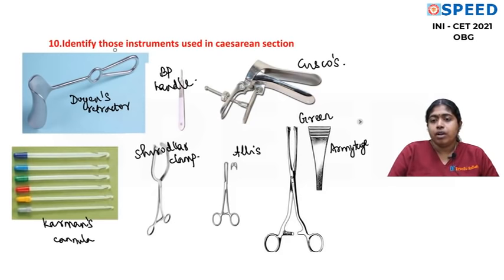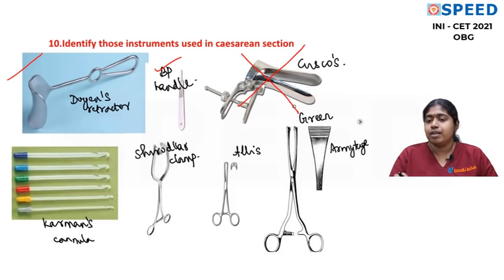Okay, so what do you use? We use a Doyen's retractor to retract the bladder, thereby we can make an incision on the uterus. BP handle, of course, we can use. Cusco speculum, no, it is used for visualization of the cervix, especially for procedures like Pap smear. Karman's cannula also, no, we don't use a Karman's cannula in a cesarean section. We use it for suction evacuation.